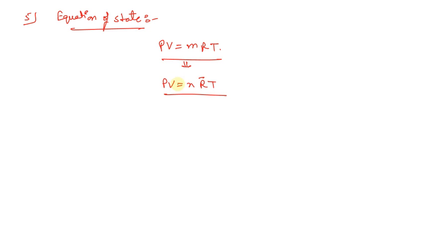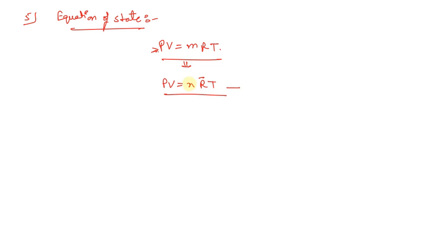This relation can also be written in this form, PV equals nRT, where P and V are the same terms that I told you in the previous equation.